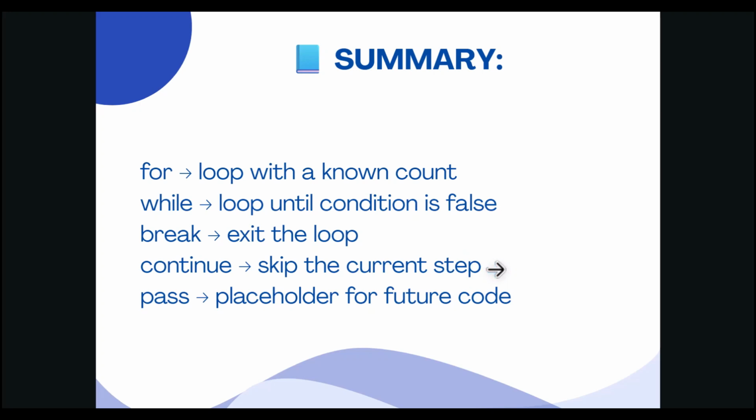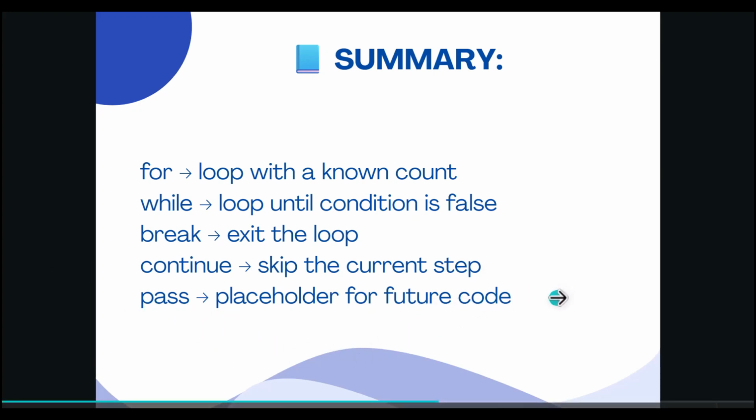Next one is the continue statement. It will skip the current step and move to the next. It is used to skip one iteration of the loop. For example, skip question number 3 if it's difficult and go to the next, while solving the question paper in an exam. At that time you can use the continue statement.